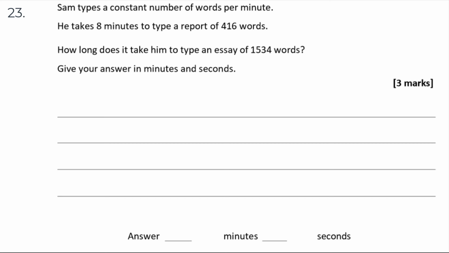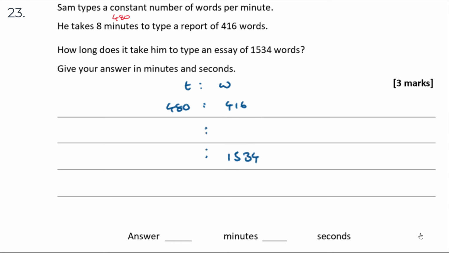So 8 minutes, I can just type that into my calculator. 8 times 60, that's 480 seconds, isn't it? So I can write that as a ratio, can't I? If I do time to words as a ratio, I know it took him 480 seconds to produce 416 words. Okay, now I want to know how long it's going to take him to produce 1,534 words.